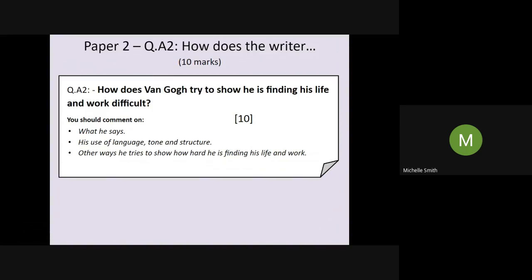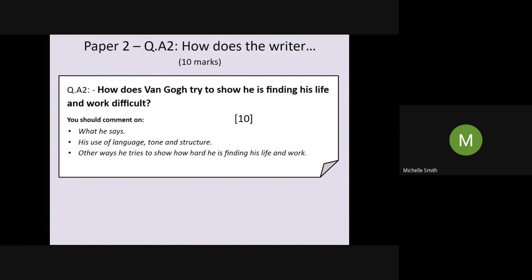So what does he say? What does he say that makes us think, oh, he's finding it really difficult just to be alive and to paint today? What does he use in terms of language or tone or structure that might also help us see that he's finding things difficult? And then any other way you think that he's trying to show how hard he's finding his life and his work.